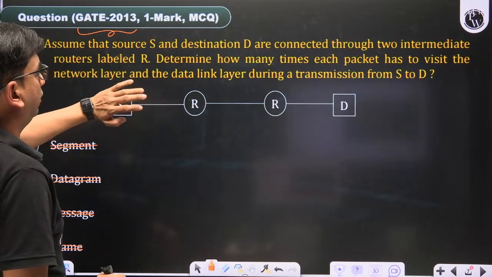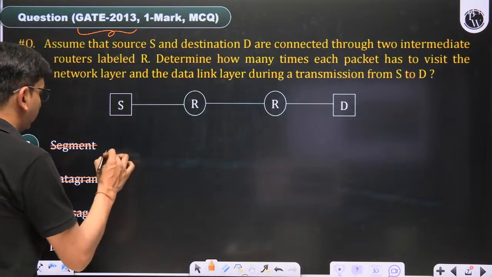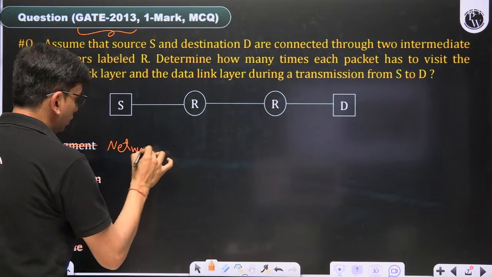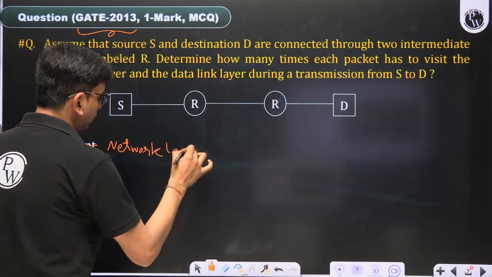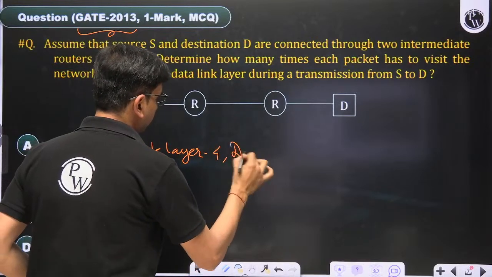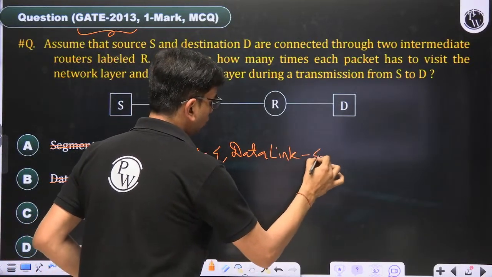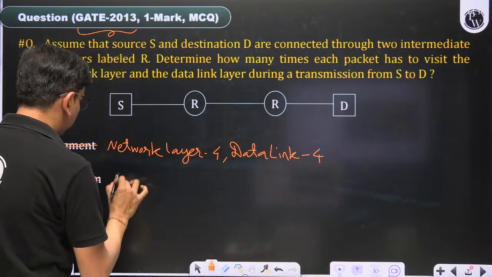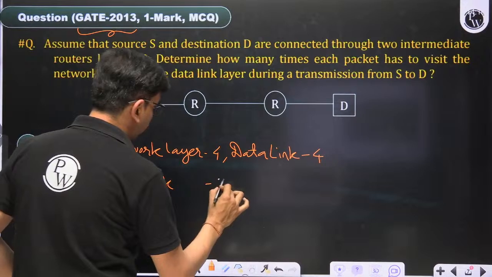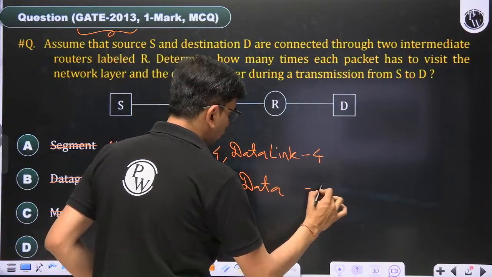How many times does each packet have to visit the network layer and data link layer in transmission from S to D? Network layer 4 times, data link layer 4 times. Network layer 2 times, data link layer 4 times.